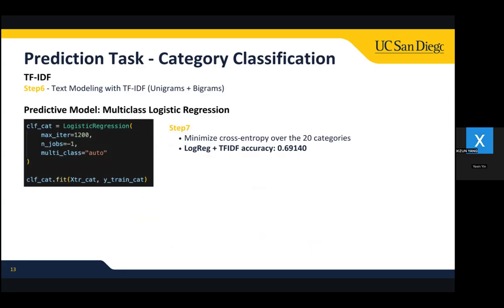For the final step, on top of TF-IDF, we utilize a multi-class logistic regression model, which not only minimizes cross entropy over the 20 categories, but also gives interpretable weights that show which words are most associated with each category. And as a result, the logistic regression plus TF-IDF accuracy shown on the slide is dramatically improved. Next slide, please.